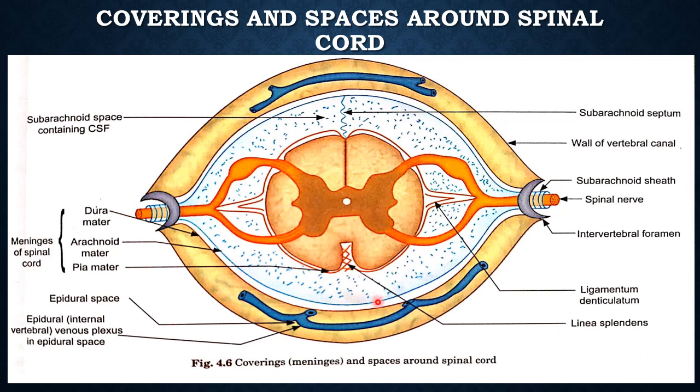Now the pia mater. You see there are some extensions. The pia mater is a thin delicate membrane which closely invests the surface of the spinal cord. You see, there are some processes or condensations. This pia mater is made up of fibroreticular tissue into which is embedded a network of fine blood vessels.